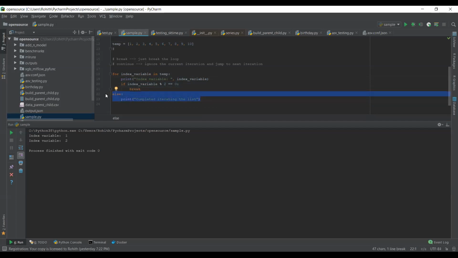This is one kind of Python construct which is supported. It's called the for else loop. So if there is any break, it won't execute this one. If there is no break, then it will simply execute. Make sense?